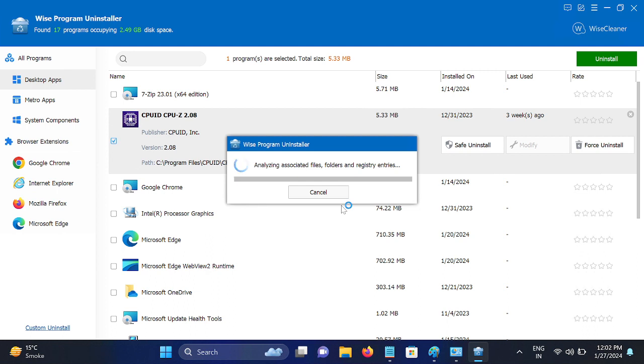Yes. Analyzing associated files and folders and registry entries.